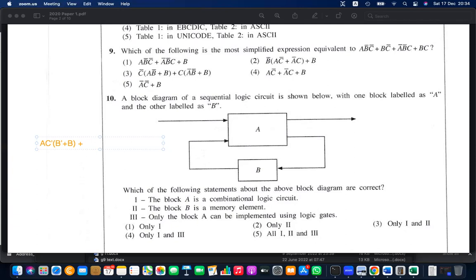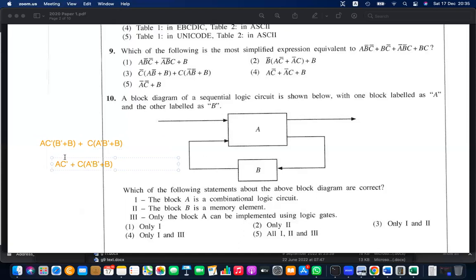Okay, let's take C out anyway. There's no other way. So A naught, B naught, and B will be here. Right, so this B naught is 1. This again, you can use with AC. Then the identity law will make it AC naught, and then here C is there. Then you have A naught, B naught, or B.